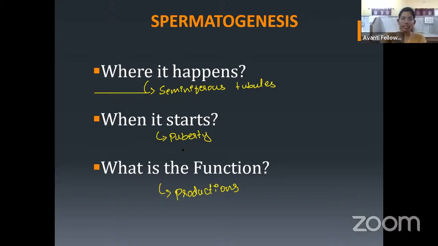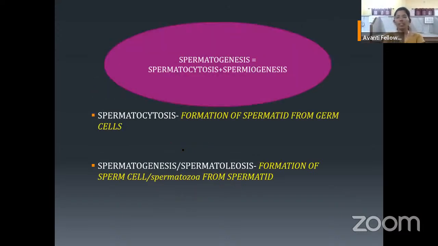Now let us move to the actual spermatogenesis. Spermatogenesis is not a single step, it is a two-step process. One is spermatocytogenesis and one more is spermiogenesis. What do you mean by spermatocytogenesis and spermiogenesis? Okay, now let us see. Spermatocytogenesis means the formation of a spermatid from the germ cell. So don't get confused.